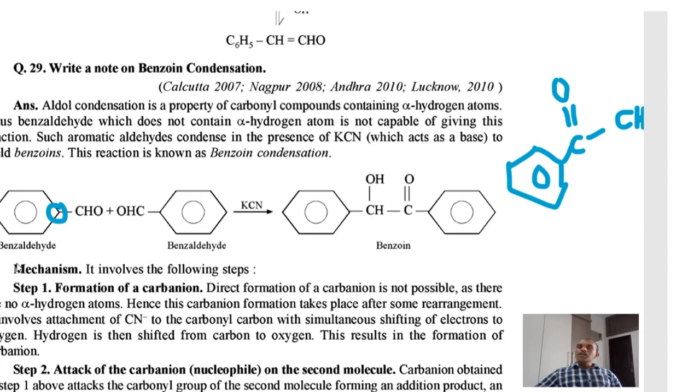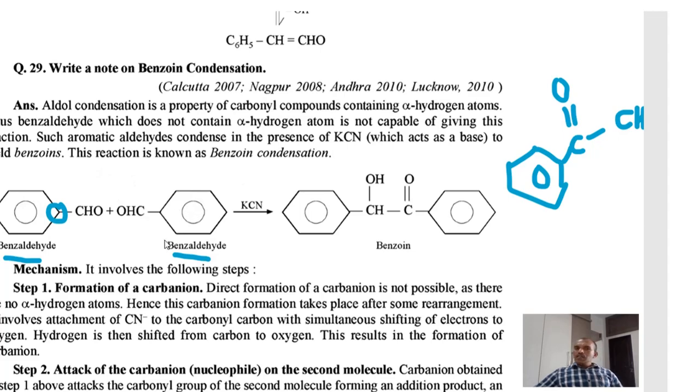In the benzoin condensation reaction, two molecules of benzaldehyde condense with each other, that is self-condensation, in the presence of potassium cyanide. Here is one benzaldehyde molecule, here is another. These are two benzaldehyde molecules.